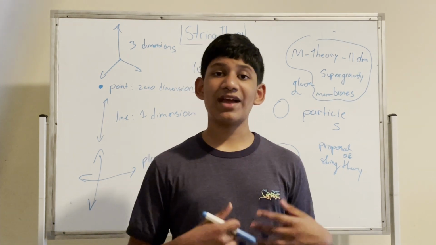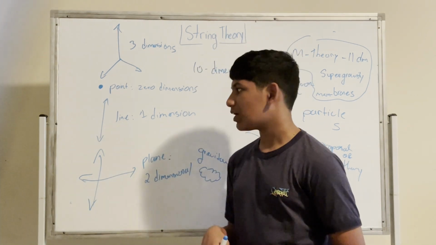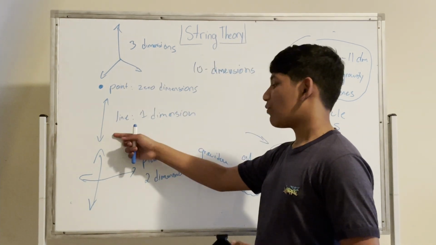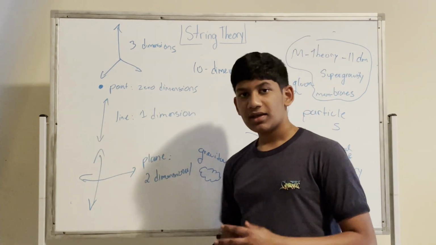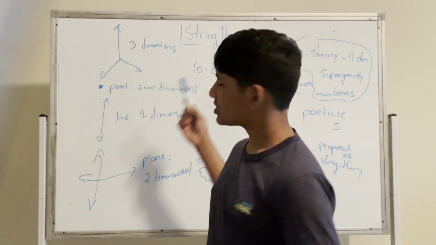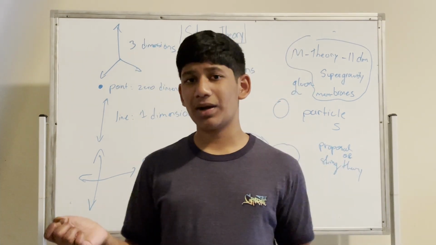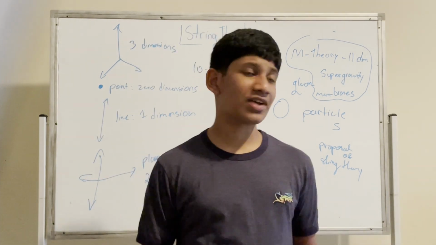Now, string theory uses the idea of strings, and we talked about how older versions of string theory involve 26 dimensions. So we described that we have 0 dimensions, 1 dimension, 2 dimensions, 3 dimensions. This is all we can describe, and 26 dimensions is a lot. Then we described the newer version of string theory that only involves 10 dimensions, which is actually a big leap forward, but still a lot compared to the 3 dimensions. The question is, where are all these extra dimensions?